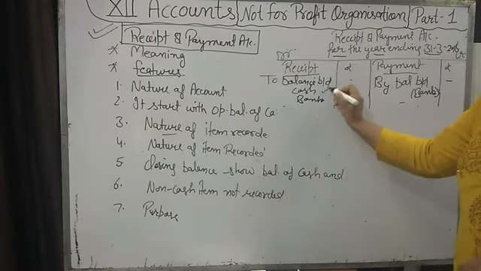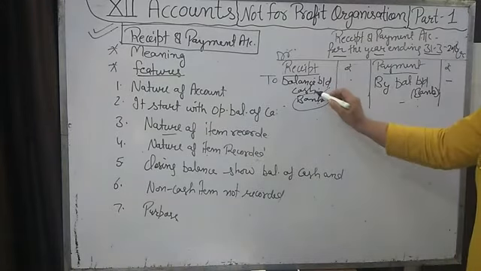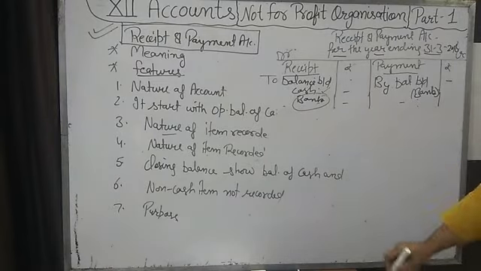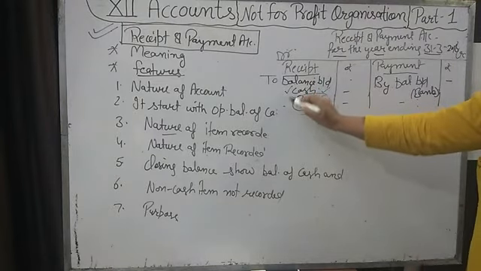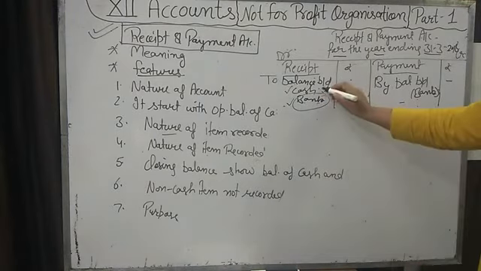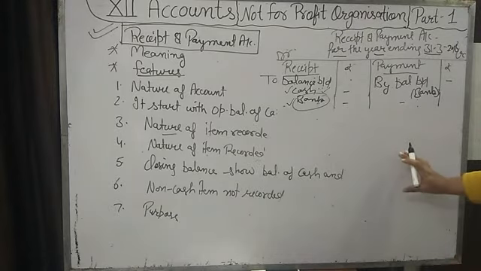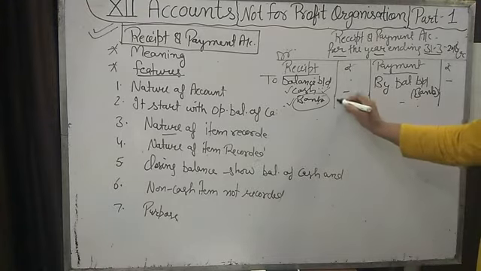Will you say which is cash and which is bank? So both will not be given to you. If you have to find out the closing balance, then only one thing, cash or bank, will be given to you. Either the cash balance or the bank balance will be given if you have to find out the closing balance. Otherwise it's given to you in the question receipt and payment account. Okay, so how will we close the account?